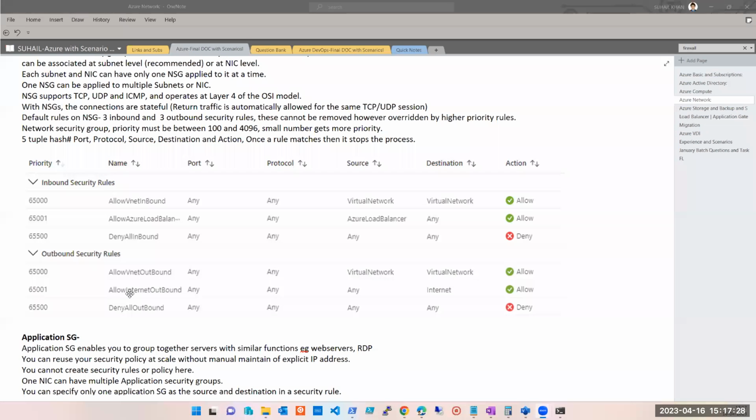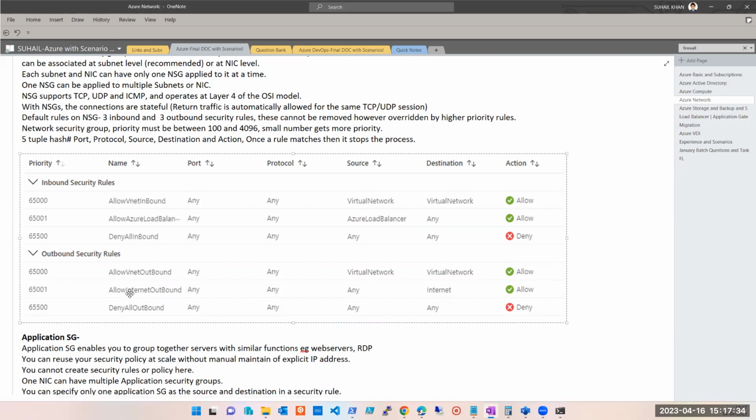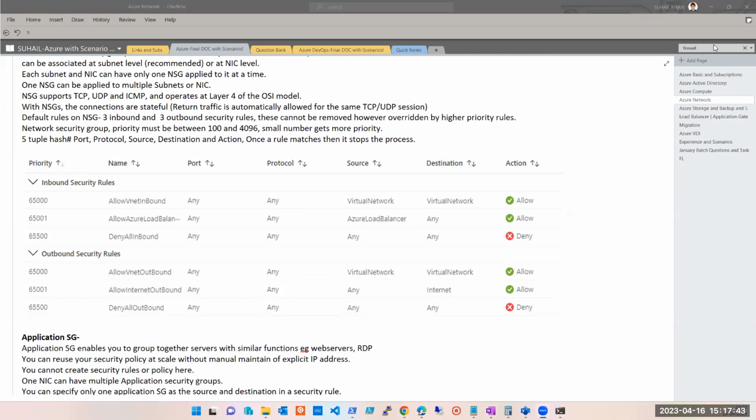But by default, internet is coming in this. Can I delete this rule? Can you ask it again? Can I delete this rule? By default, it says internet is accessible, right?